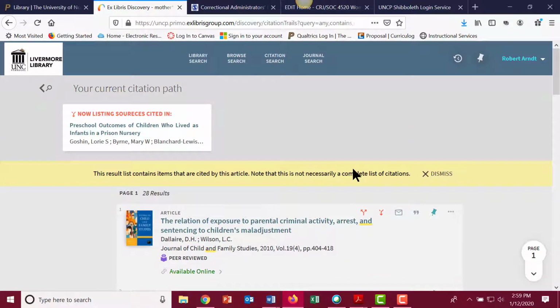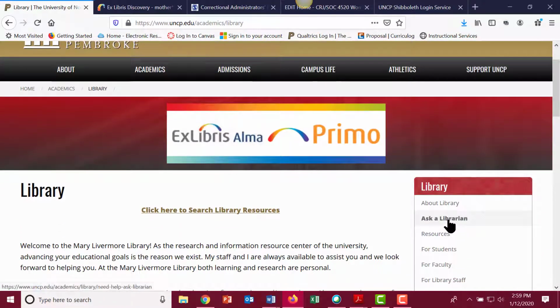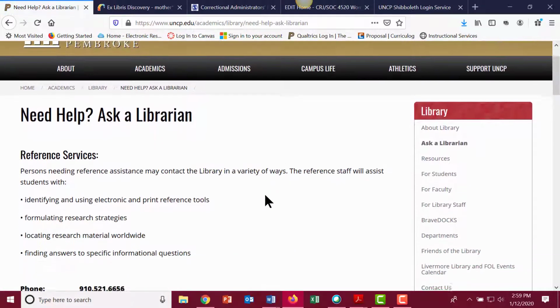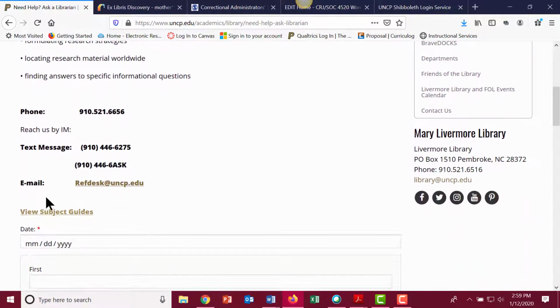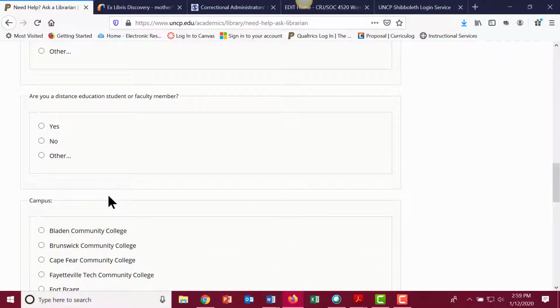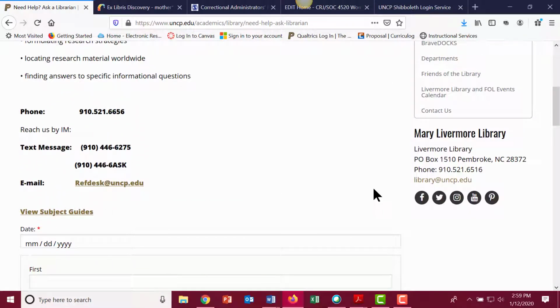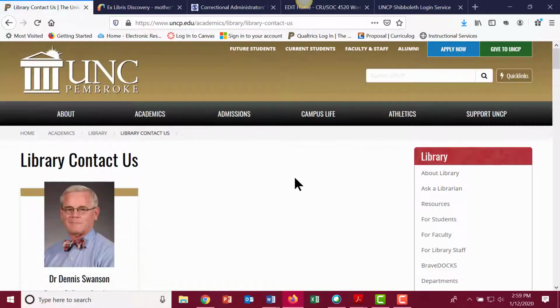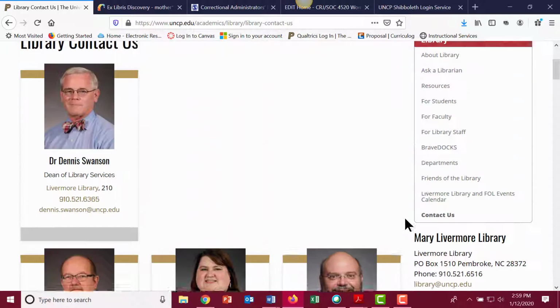Now, if you have any questions about searching Primo, what you can do is go back to the library's homepage, click on Ask a Librarian. It provides the phone number for the reference desk, also the reference desk email, or an email blank here you could use to send us an email. Also, under Contact Us, you can even see my picture and my email. That's me. So you can shoot me an email.